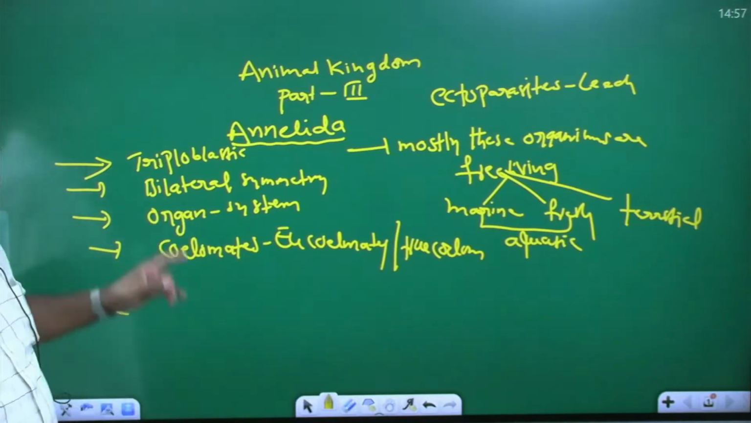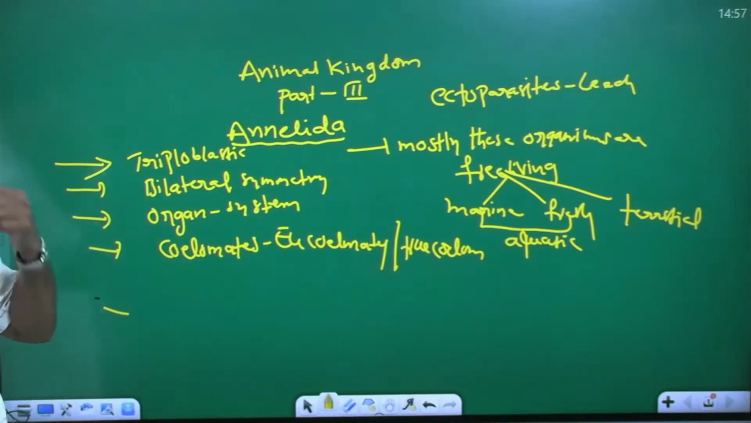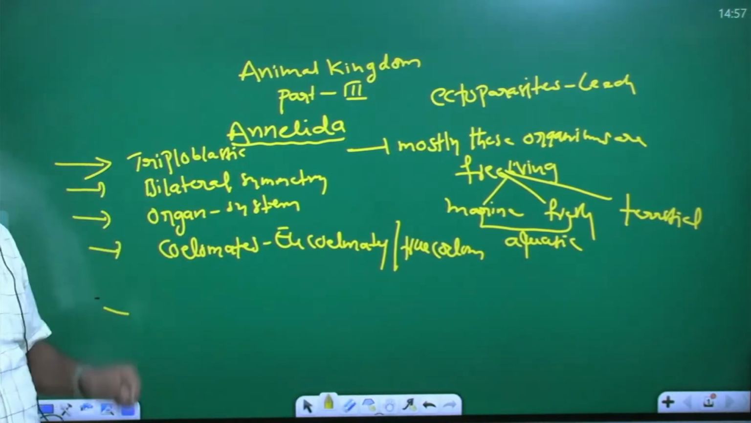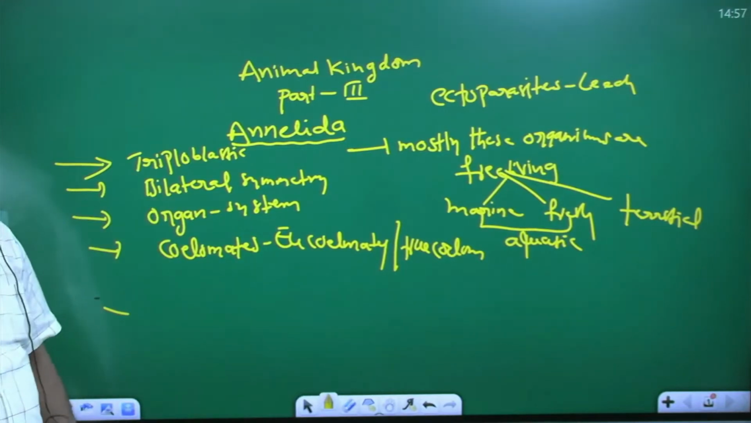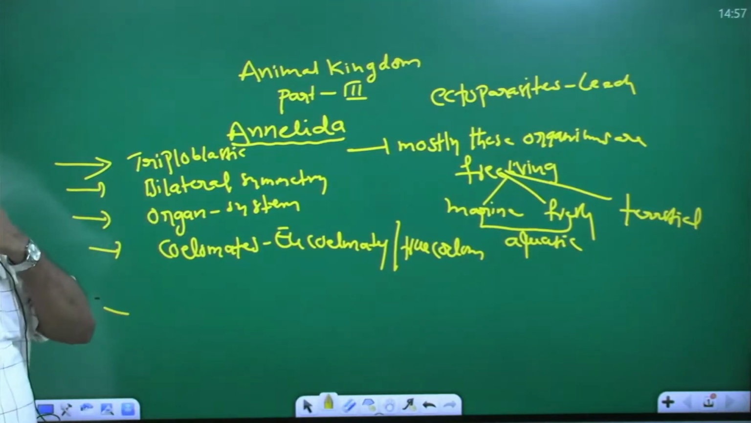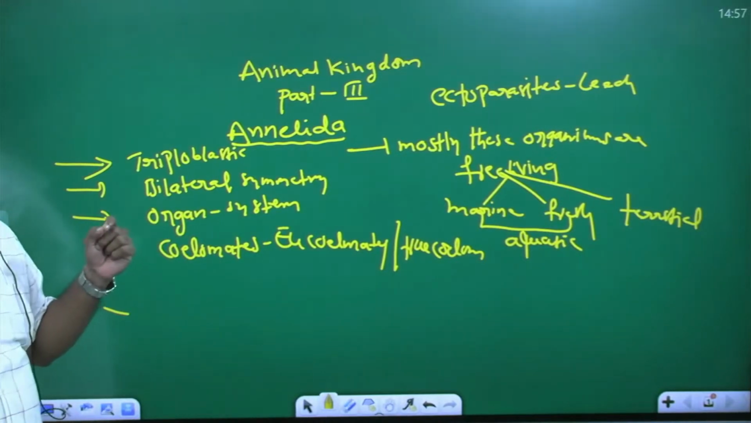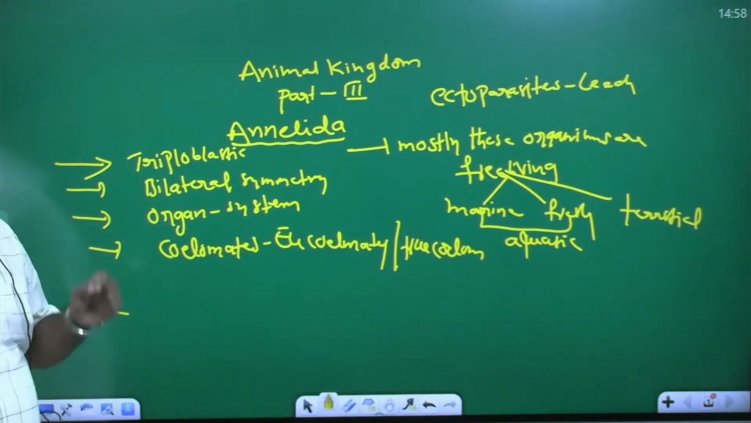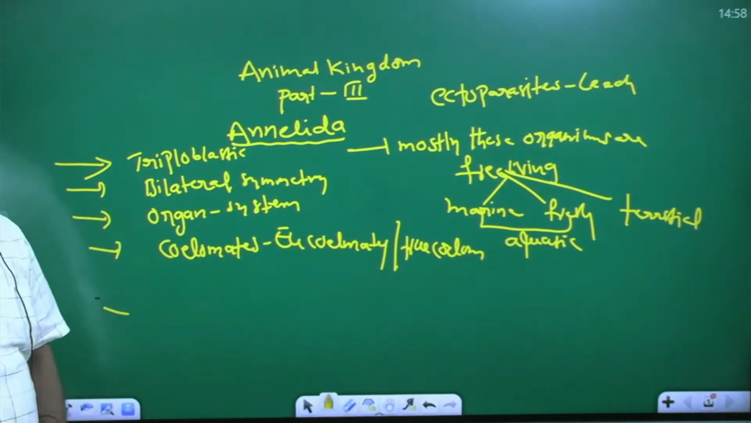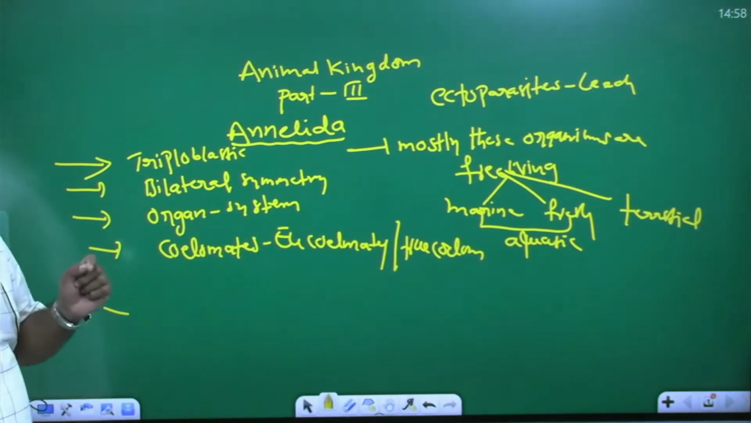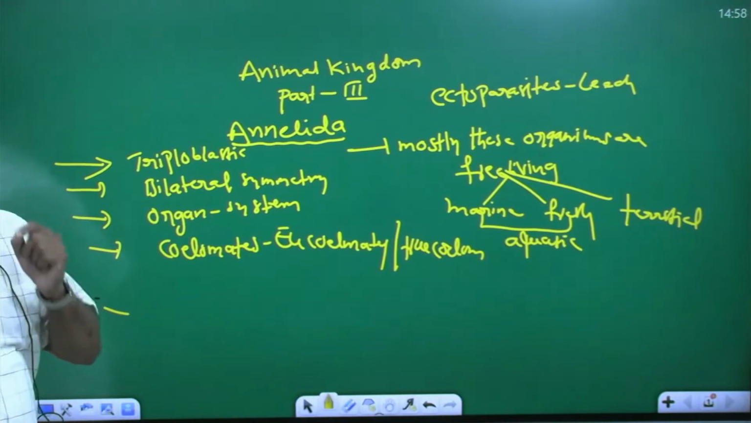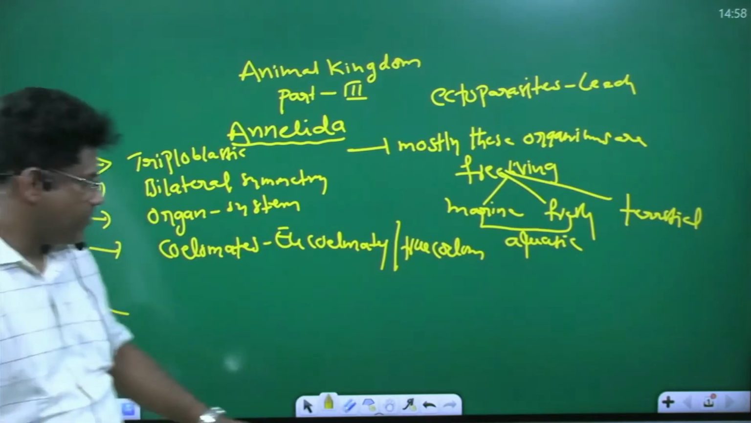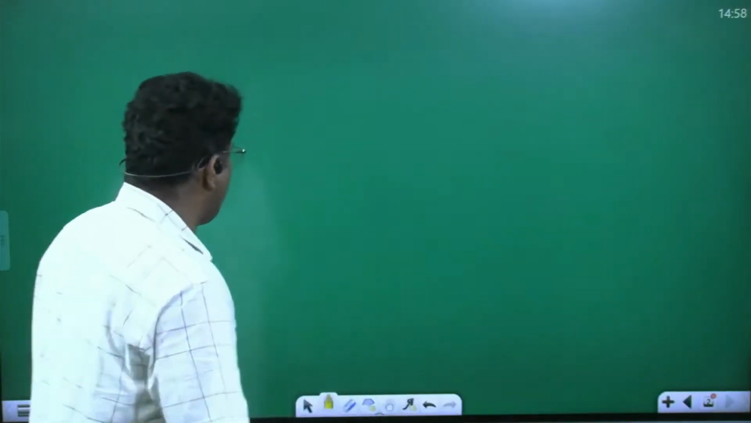Any doubt? So animal kingdom part 3. This is the Annelida phylum. In Annelida phylum, characters: triploblastic, bilateral symmetry organisms, organ and organ system level of organization, coelomates, true coelom, eucoelom is present. Mostly these organisms are free living. Some live in marine water, some in fresh water, some are terrestrial. But some organisms like leeches are ectoparasites. They suck the blood from the vertebrates. Yes, these are the characters.